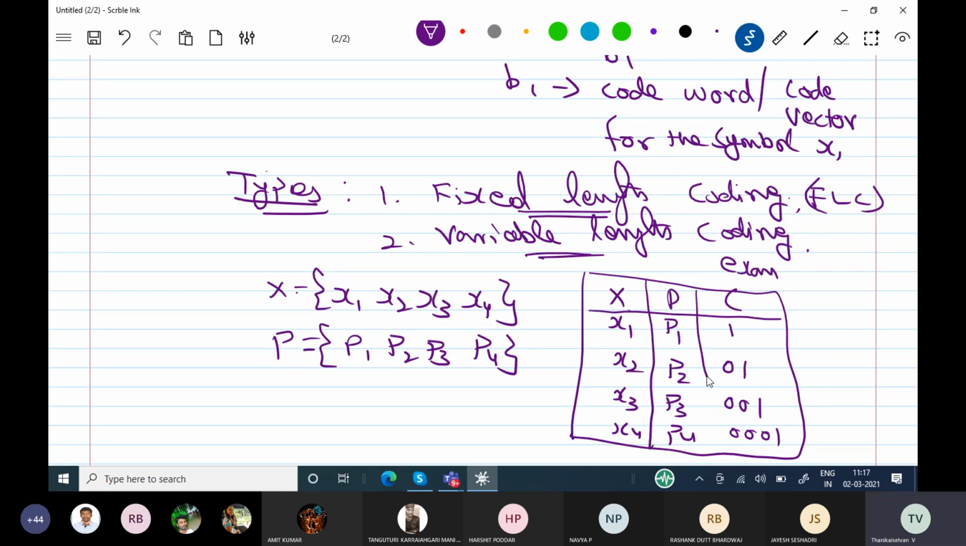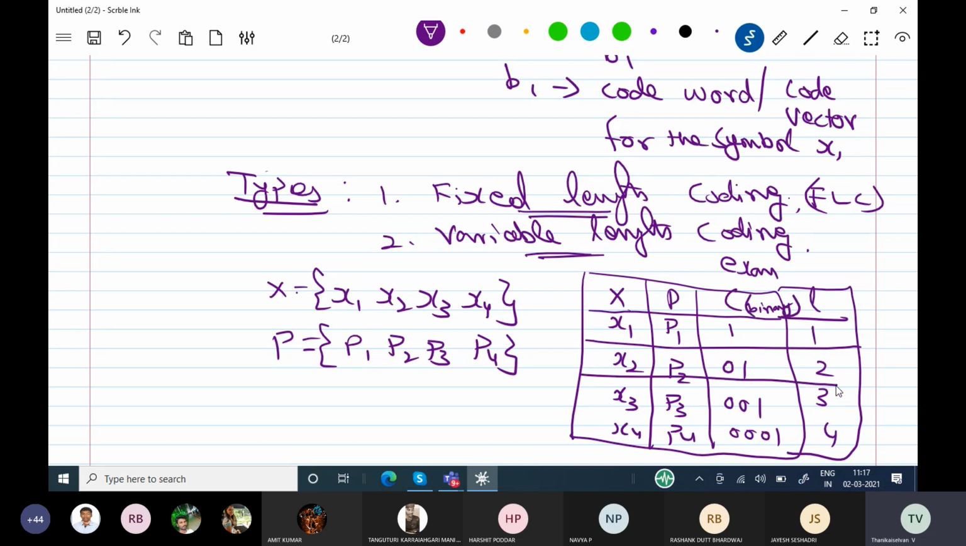So now I will be calculating the length also here. What is the length of each and every code? Here 1, 2, 3, 4. You see this variable length is available. x1 is the symbol, 1 is the binary number. It is binary. x2 is the non-binary symbol, then the binary code word is 01. x3 is the symbol, binary representation is 001.